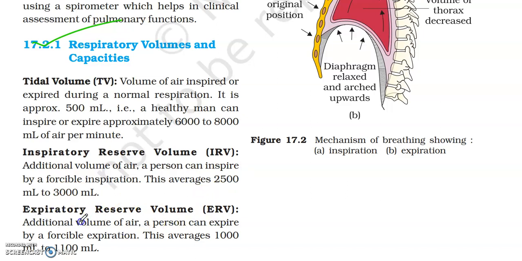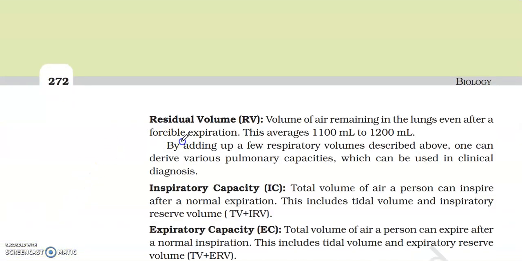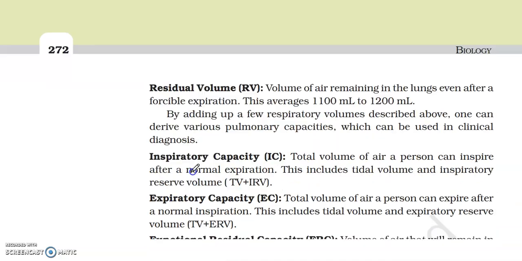Expiratory reserve volume (ERV): additional volume of air a person can expire by a forcible expiration. This averages 1,000 milliliters to 1,100 milliliters. Residual volume (RV): volume of air remaining in the lungs even after a forcible expiration. This averages 1,100 milliliters to 1,200 milliliters. By adding up a few respiratory volumes described above, one can derive various pulmonary capacities which can be used in clinical diagnosis.